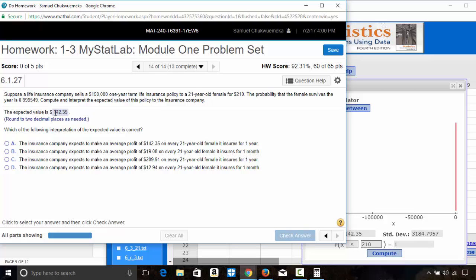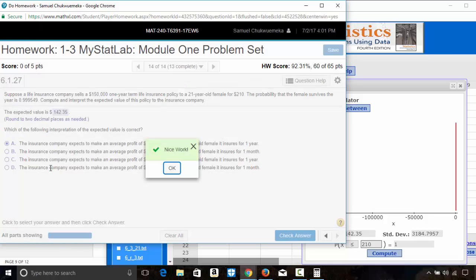If this value gave us a negative number, then that would be a loss, but it gave us a positive number. So this is an average profit it expects to make on every 21-year-old female it insures for 1 year. So that's the correct answer.